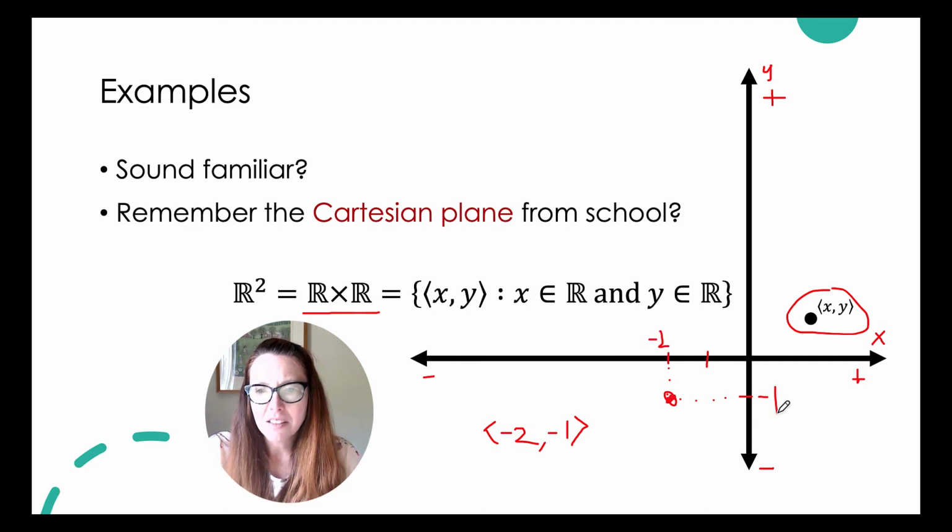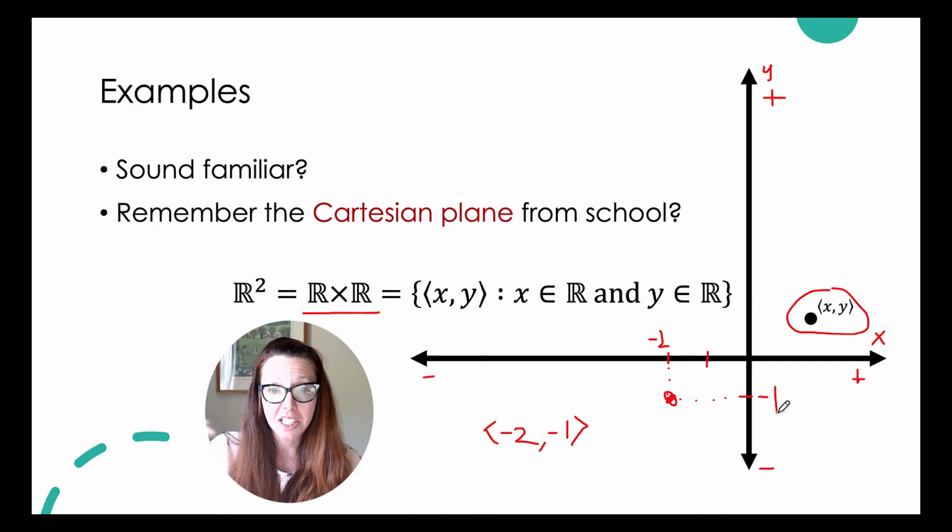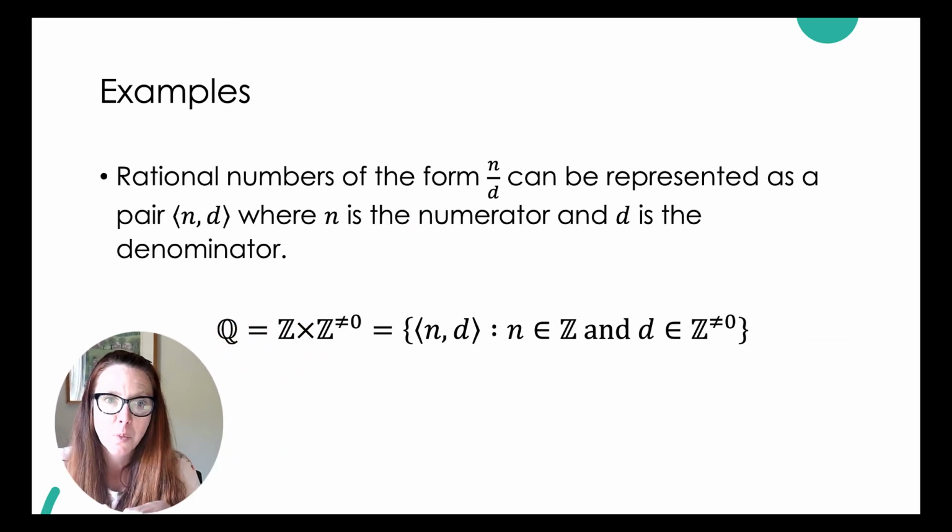The number of sequences that make up this set, which we call R squared, or the Cartesian plane, is infinite, right? Where there's no limit to the number of numbers that x can be comprised of, and the same is true for y. We can also represent other sets as a Cartesian product.